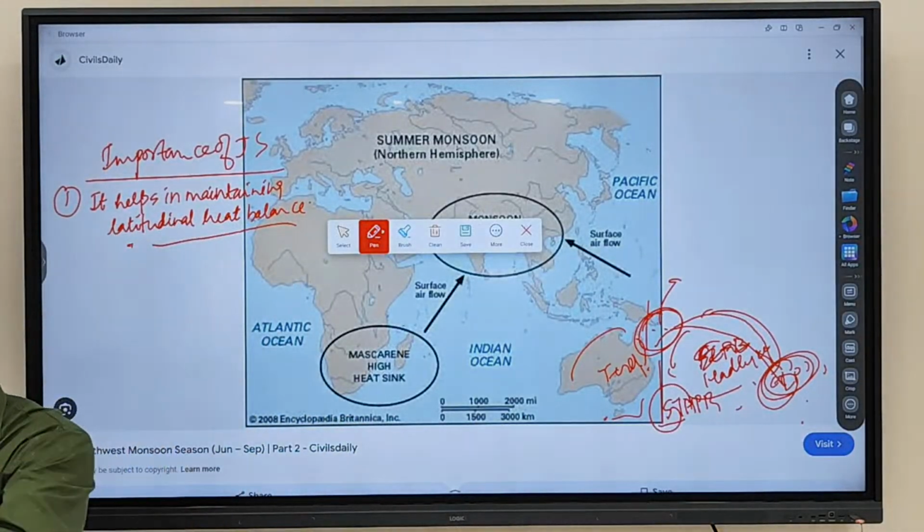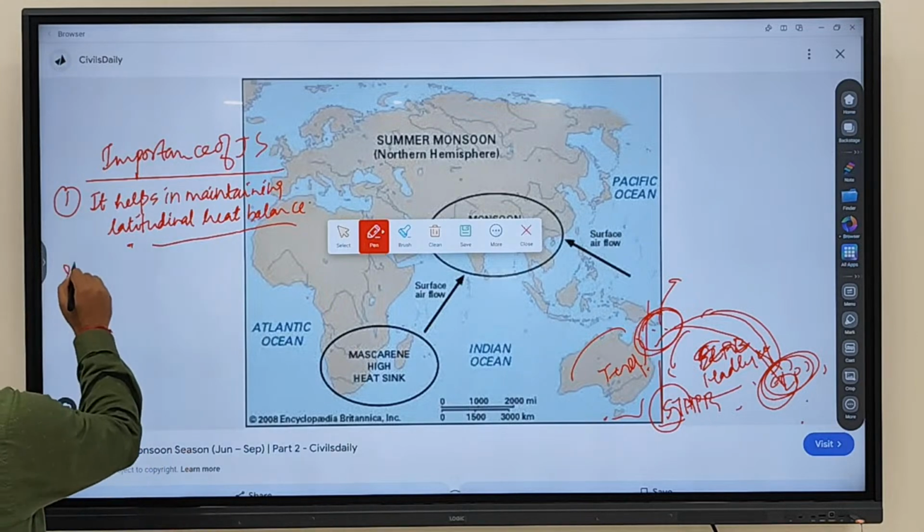More heat from the equator is being transferred to the tropics. More cold from the polar region is being brought towards the tropics. As a result, it leads to moderation in climate, neither too hot nor too cold. Moderation in climate is being brought, so it maintains latitudinal heat balance.